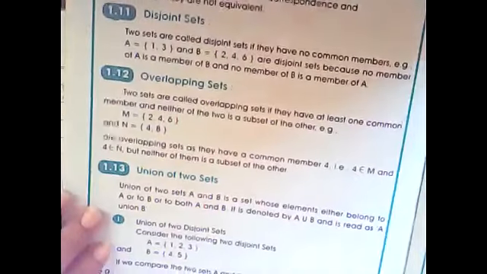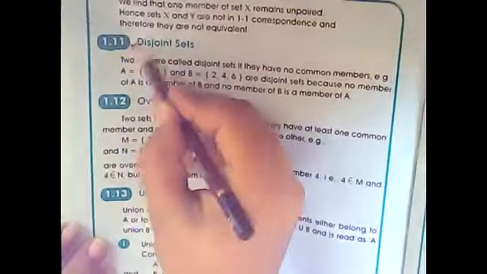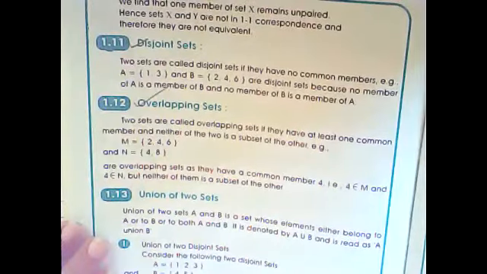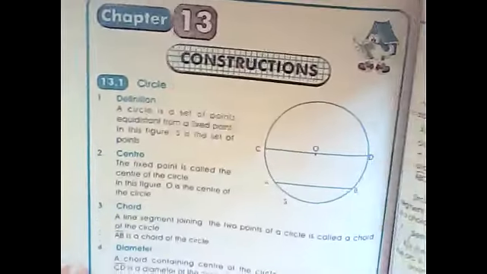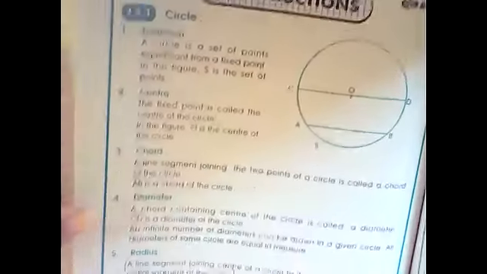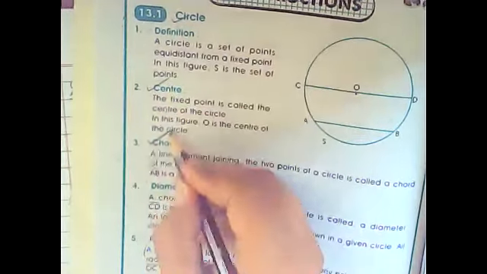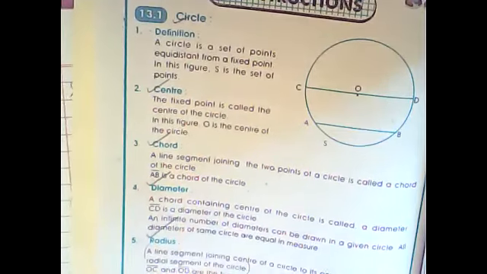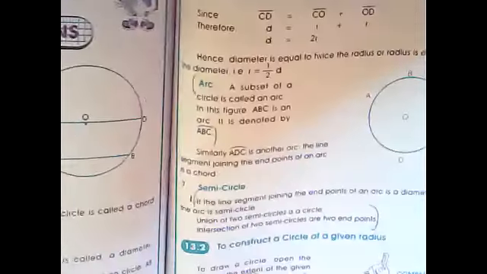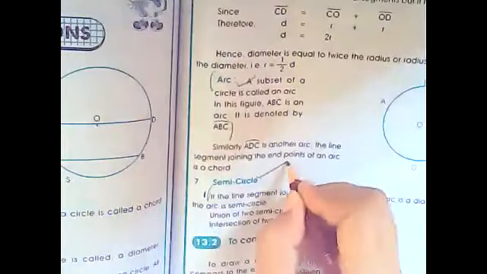On page number 10, you have the definition of disjoint sets and overlapping sets. Similarly, if you open chapter number 13, you have all the definitions that are marked in your books: circle, center, chord, diameter, radius. And on the next page you have arc and semicircles.